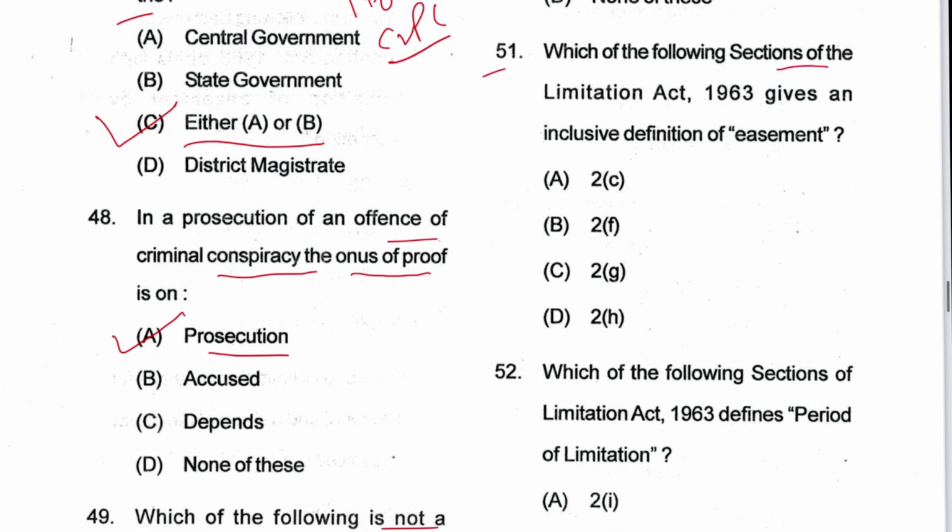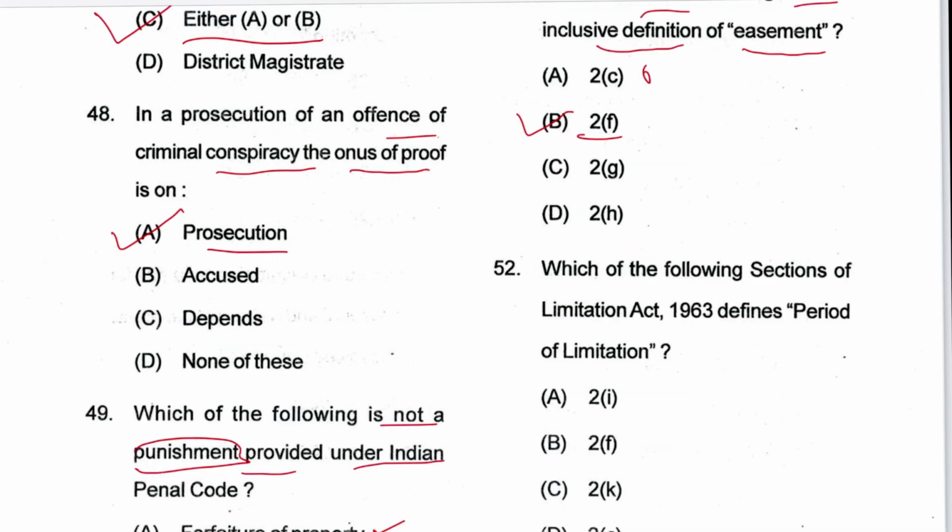Next, 51: which of the following sections of the Limitation Act gives an inclusive definition of easement? It is 2F. B is the answer. 2C is bill of exchange. 2F, that is easement. 2G is foreign country. And 2H is good faith.